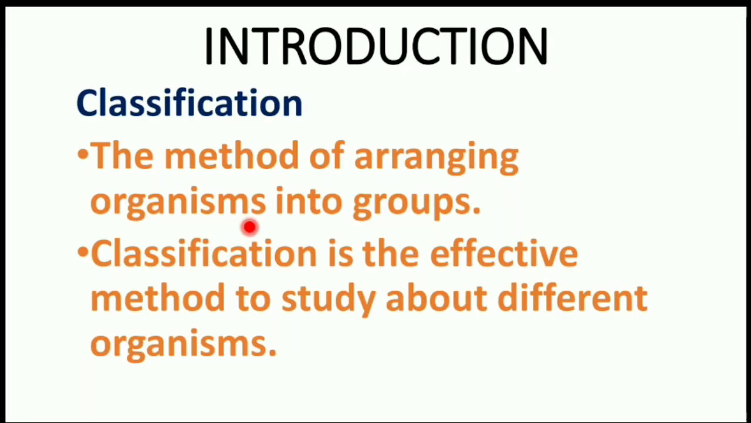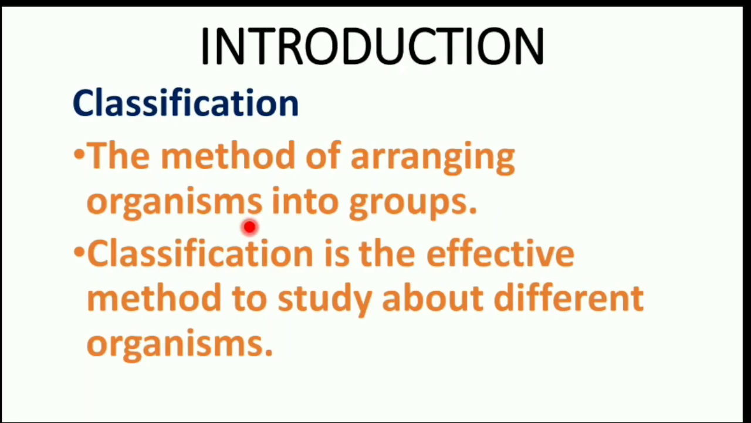It is very difficult to learn about the organisms without using any methods. Classification is a method of arranging organisms into groups based on their similarities and dissimilarities. Classification is an effective method to make the study of organisms easier.